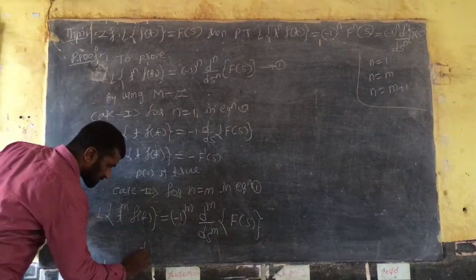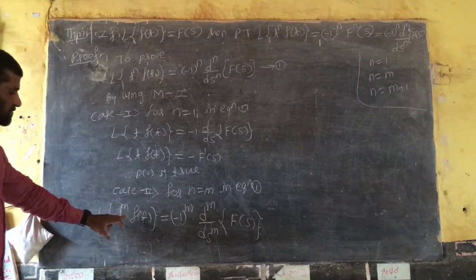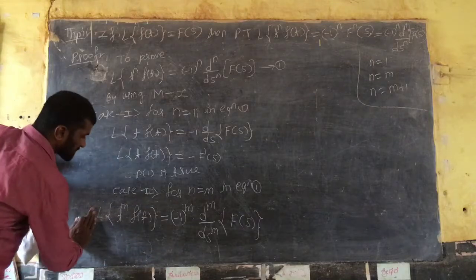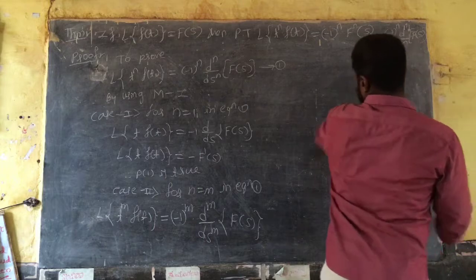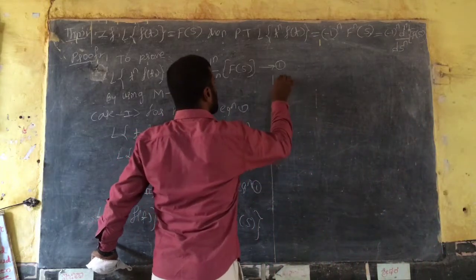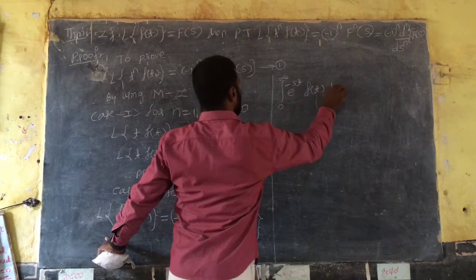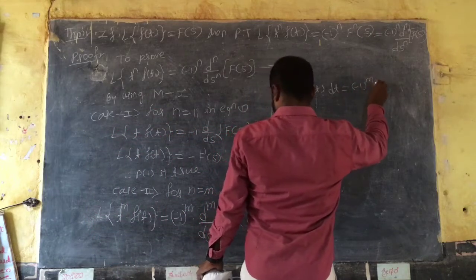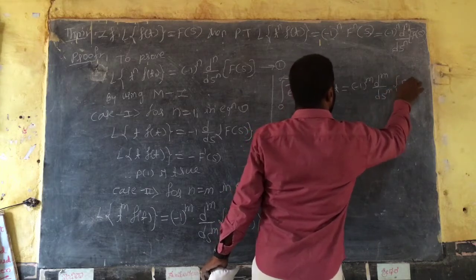So before differentiation, Laplace of t raised to m into f of t, I can write using the definition of Laplace. So what is the definition of Laplace? I want to write like this. I apply the definition of Laplace: integral from 0 to infinity of e raised to minus st into f of t dt, that is equal to minus 1 raised to m into d raised to m divided by ds raised to m into f of s,